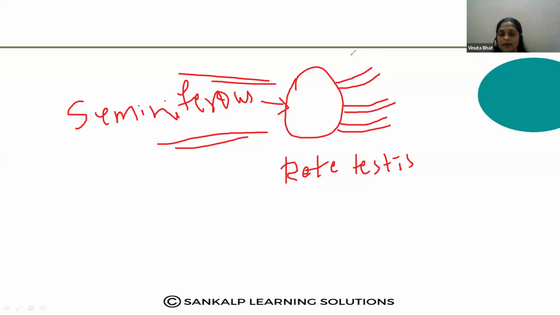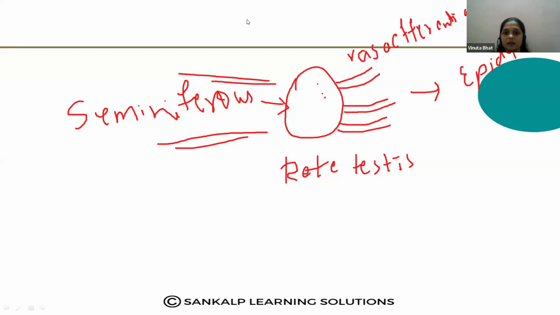They are called vasa efferentia. They start from the rete testis and open into one more structure called the epididymis. Okay, remember this much.